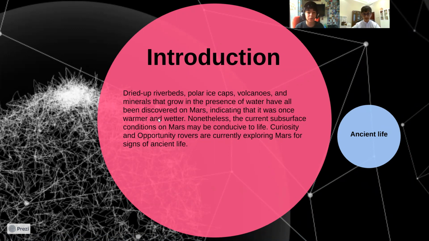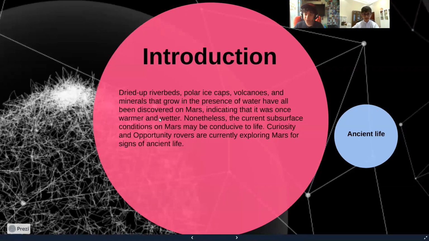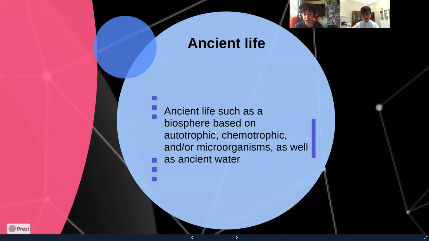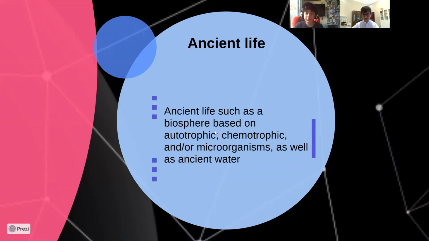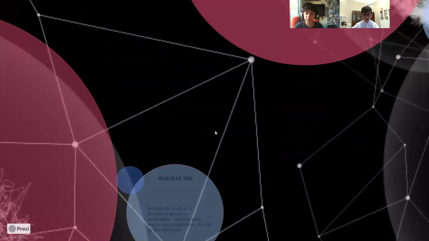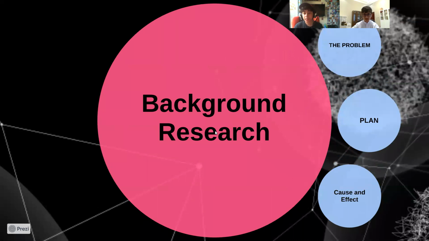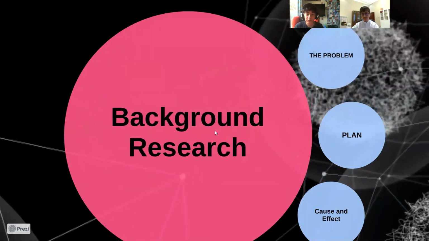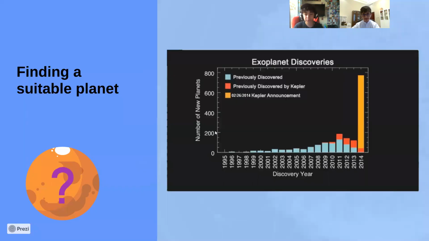For example, we could have chosen a planet that has air, sustainable water, land, all this stuff, but we decided to choose Mars because again, these are aliens. They might not have the same biochemistry that we have, which is a reason that we chose Mars. Ancient life, such as a biosphere and all this stuff, is why we chose this place, again because of the water. So it simply makes more sense for us. And now Abid will be introducing the challenge that we faced.